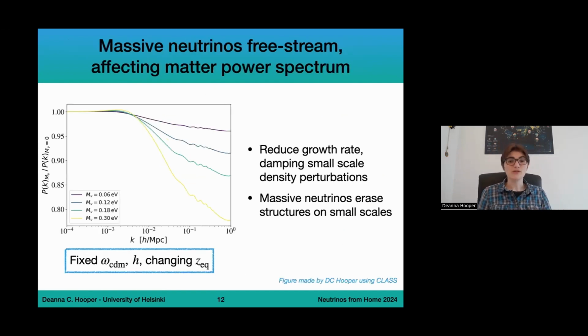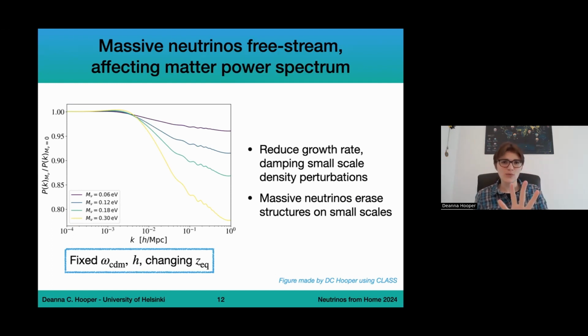Finally, we can look at the impact of the sum of neutrino masses on the matter power spectrum. And here, I'm focusing on the case where we're fixing omega CDM, we're fixing H, and just shifting the redshift of equality. This could once again be reabsorbed in a shift of parameters, but in terms of the matter power spectrum, it is quite illustrative to just look at it like this. And we can see the main impact of increasing the neutrino mass is to reduce the growth rate. So we damp small scale structures. This means that massive neutrinos do erase structures on small scales. So by focusing on small scale structure, we really can hope to constrain neutrino masses as we go to smaller structures. This might be easier to constrain.